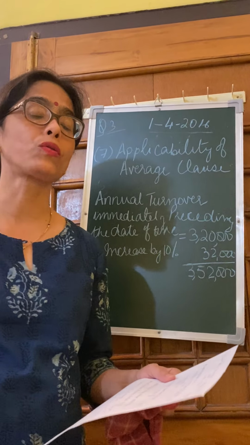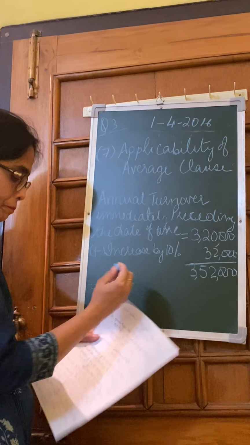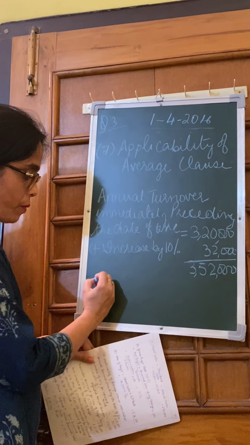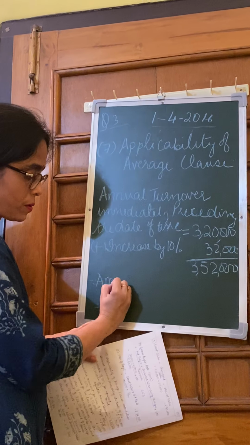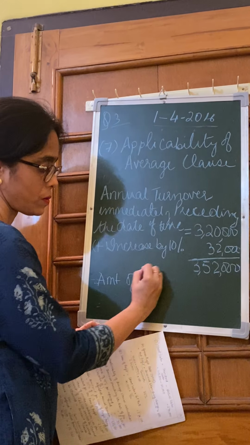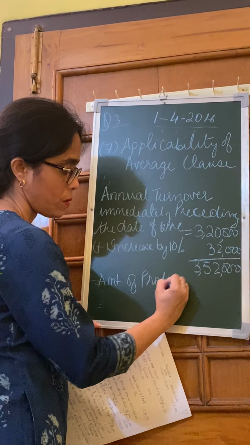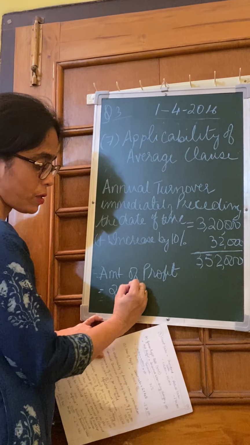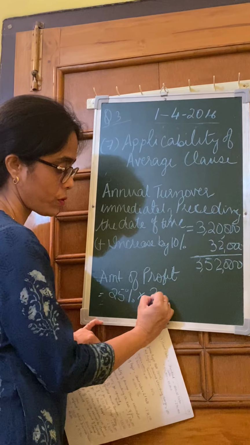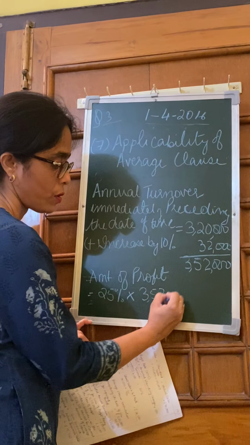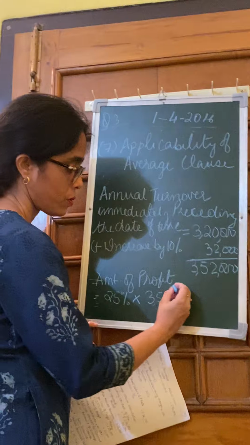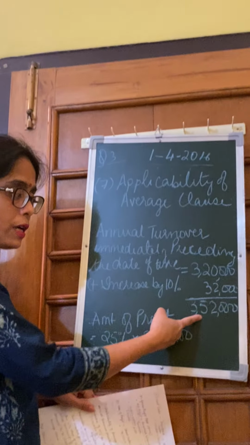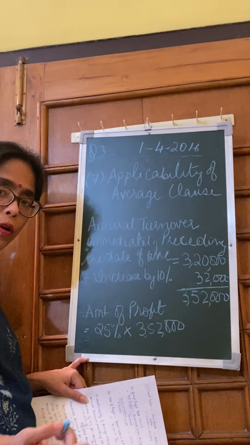So what is the amount of profit here? The GP rate is 25%, so 25% into 3,52,000. If the sales is 3,52,000, what is the amount of profit we earn?